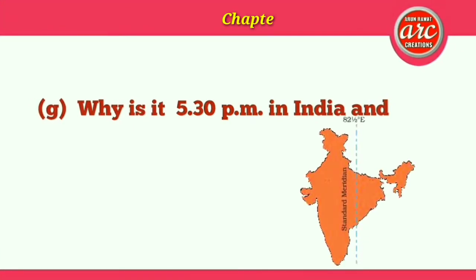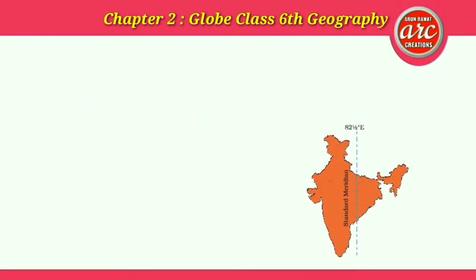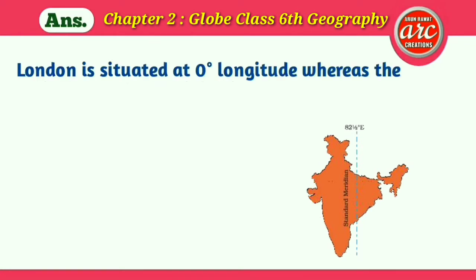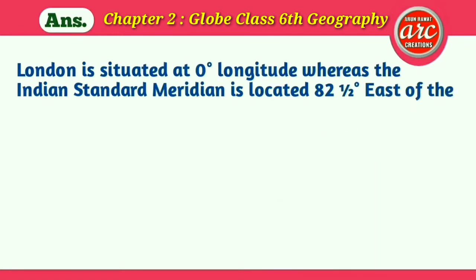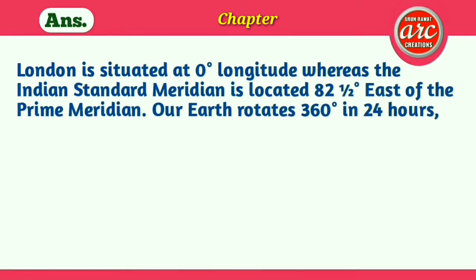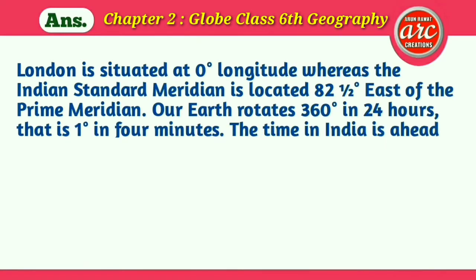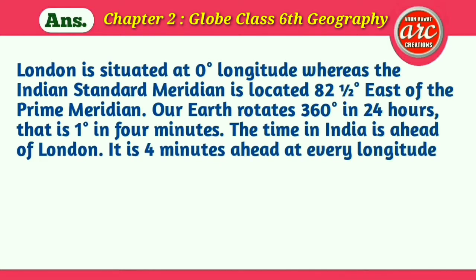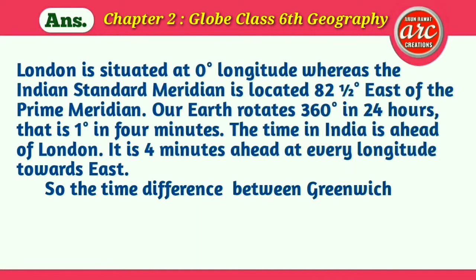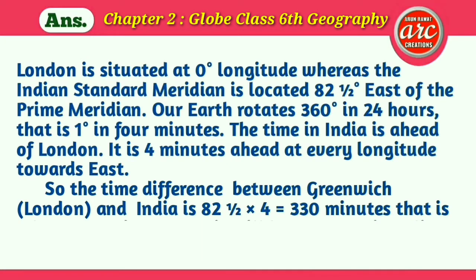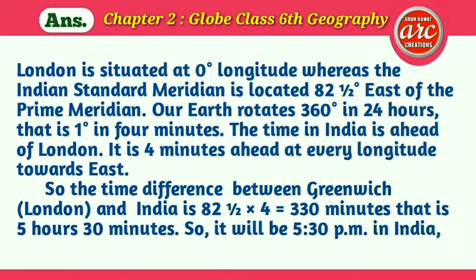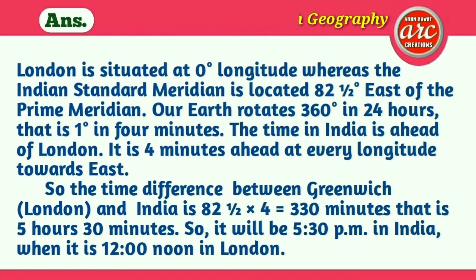Part G. Why is it 5:30 p.m. in India and 12 noon in London? Answer. London is situated at 0 degree longitude whereas the Indian standard meridian is located 82.5 degrees east of the prime meridian. Our earth rotates 360 degrees in 24 hours, that is 1 degree in 4 minutes. The time in India is ahead of London. It is 4 minutes ahead at every longitude towards east. So, the time difference between Greenwich, London and India is 82.5 multiplied by 4, which is equal to 330 minutes, that is 5 hours 30 minutes. So, it will be 5:30 p.m. in India when it is 12 noon in London.